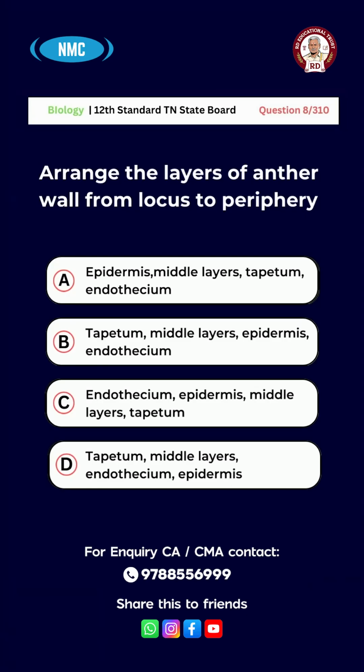Option C. Endothecium, epidermis, middle layers, tapetum. Option D. Tapetum, middle layers, endothecium, epidermis. And the right answer for this question is option D. Tapetum, middle layers, endothecium, epidermis.